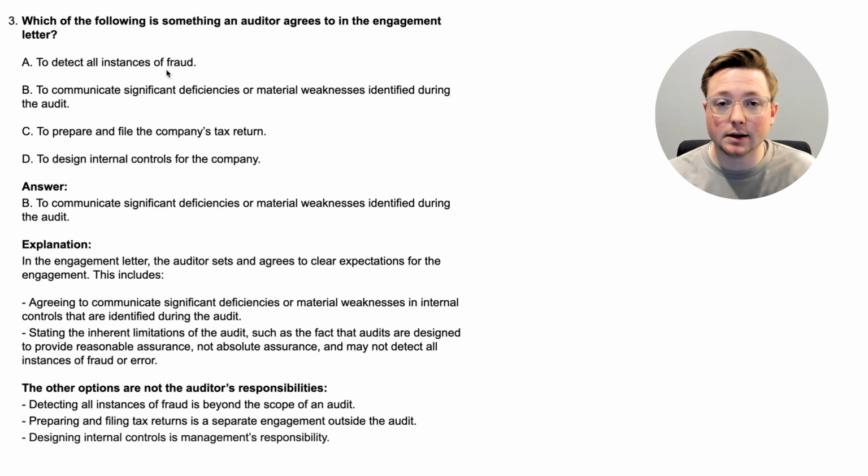So if you ever see something like that in an option, almost always it's wrong if it's saying that the auditor is going to perform everything perfectly or they're going to find all instances of fraud or whatever the case is. Almost always that's the wrong answer. So I just wanted to point that out. Now let's go to the explanation.